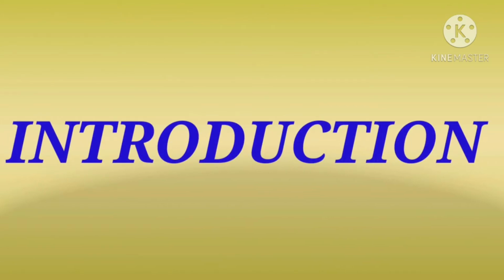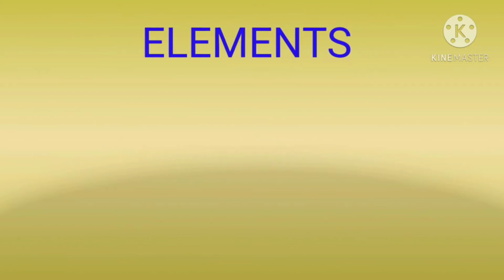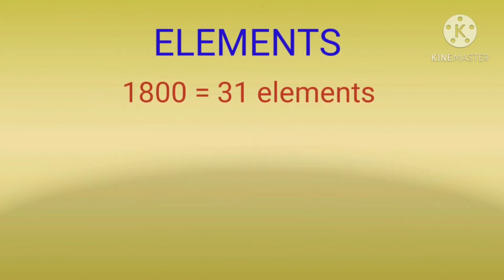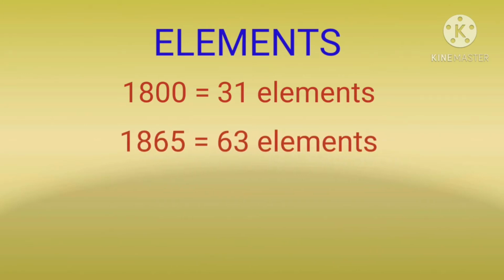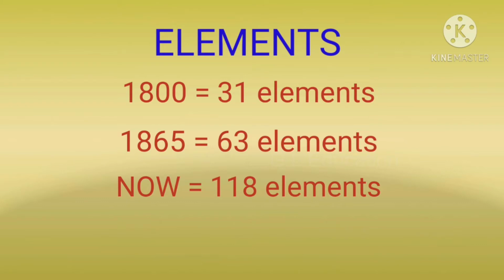Introduction. We live in the world of substances with great diversity. Substances are formed by the combination of various elements. We know that the elements are combined together to form a substance. In the year 1800, only 31 elements were discovered. In the year 1865, 63 elements were discovered. Now 118 elements have been discovered.